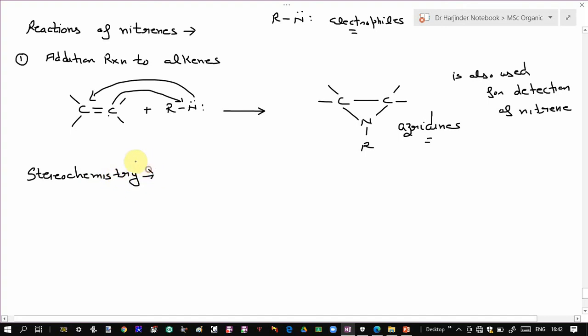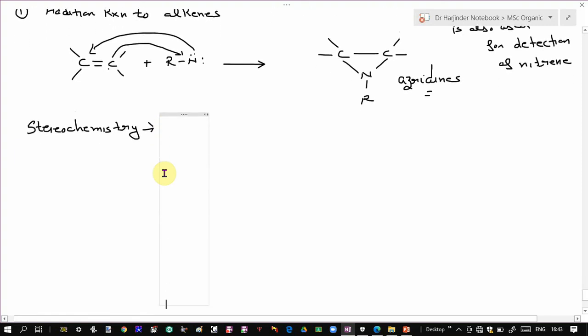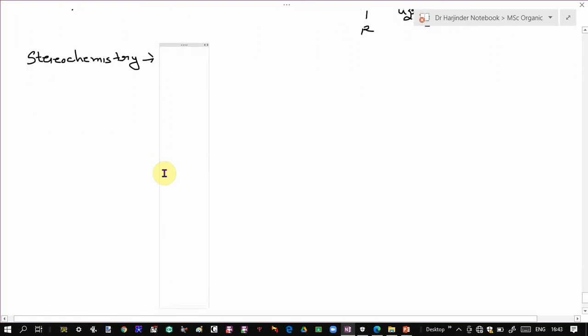That means in the case of singlet carbene, the reaction is stereospecific, in which one stereoisomer gives rise to one product while another stereoisomer gives rise to another product. While in the case of triplet carbenes, the reaction is non-stereospecific.